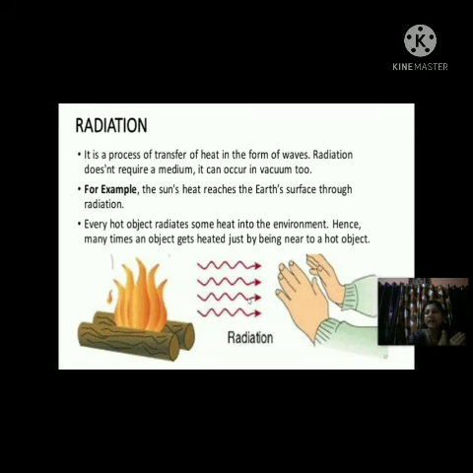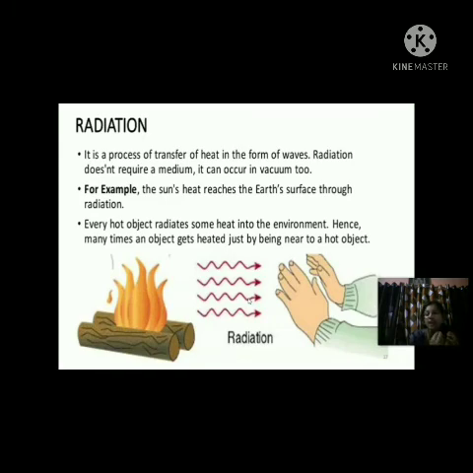It does not require any medium, meaning it does not require any solid, liquid or gas. If a medium is there, then it's okay. But if there is no medium, heat transfer can still occur, even in vacuum.